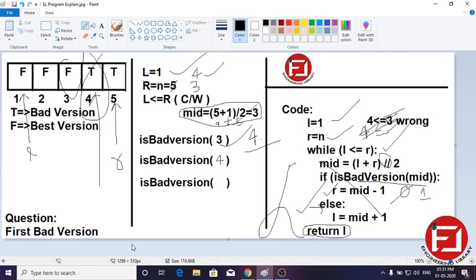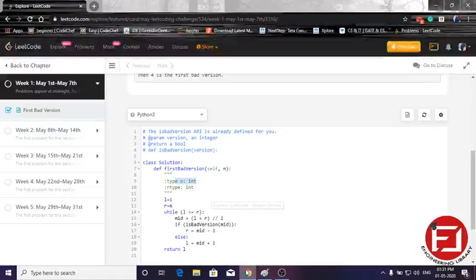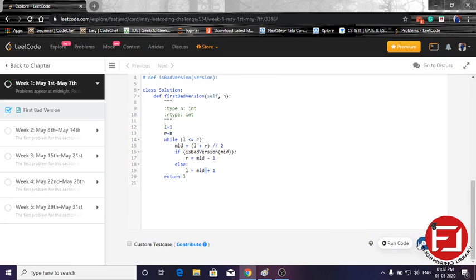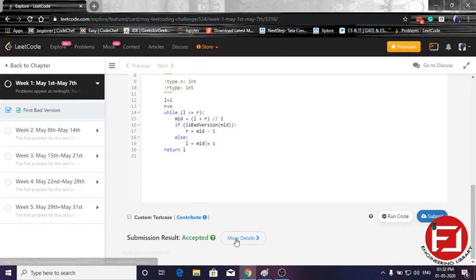So in this way we will implement binary search in every language. Here we are doing the code in the Python language. Here L, left, is initialized with 1, and R, right, is initialized with the size of the array, while L is smaller or equal to R. Mid is calculated, which is the mid position, L plus R upon 2. This division will give an integer value. We call isBadVersion, if true then R is updated, else L is updated, and at the end it will return L. So let's submit the code and see. So it's accepted.